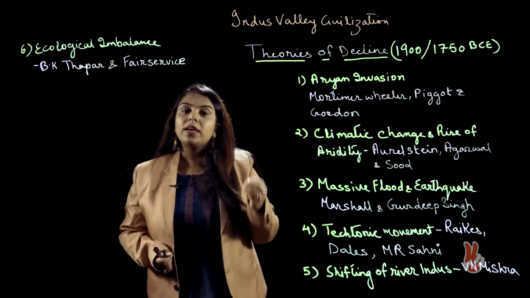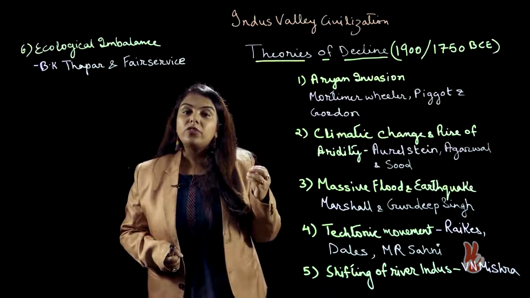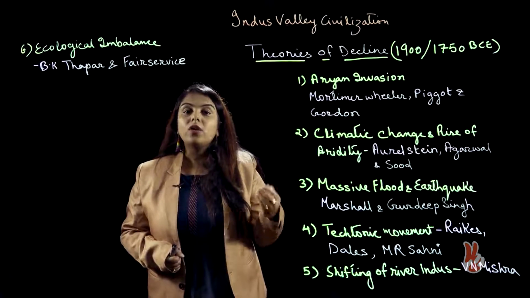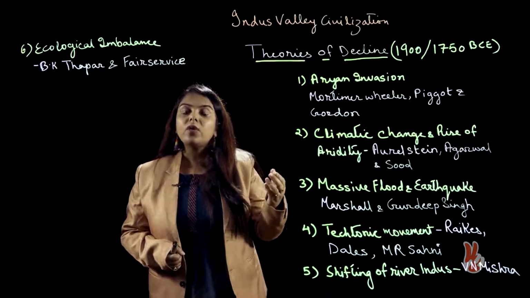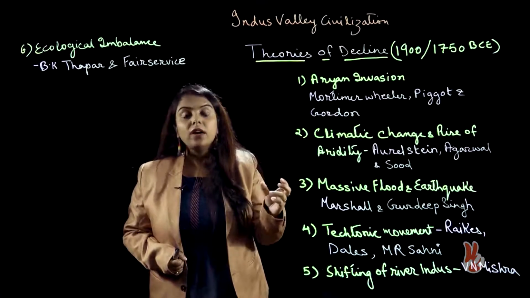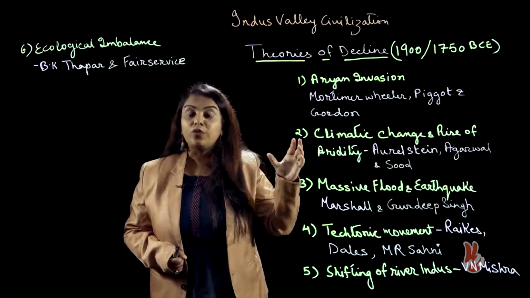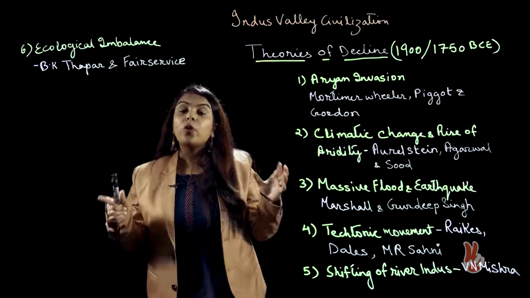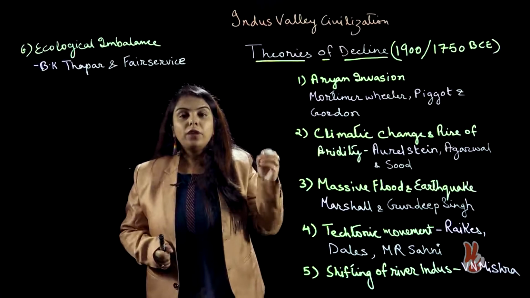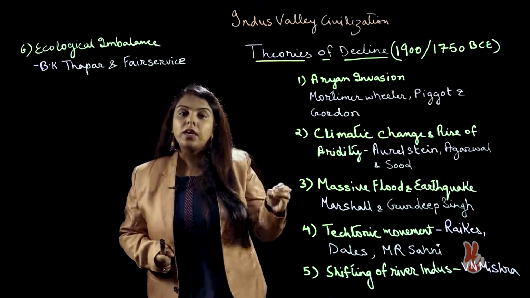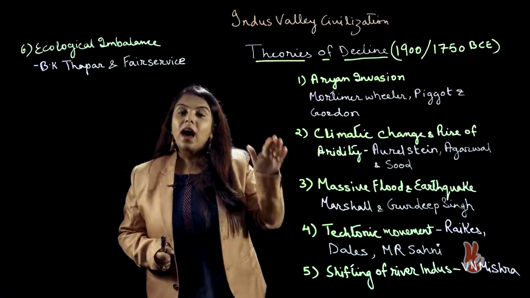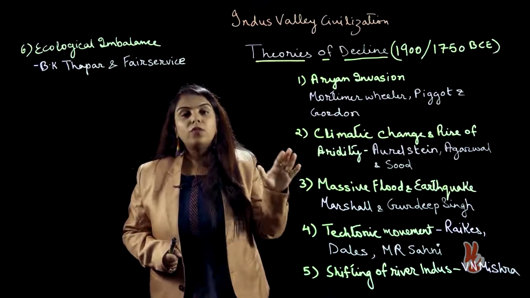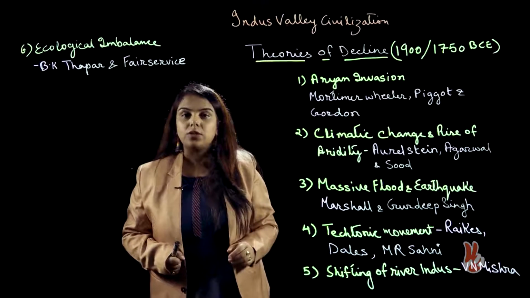He took the instances written in Rig Veda. For example, Aryans called their god Purandhar. Indra was given the name of Purandhar, which means the breaker of fort. And since Harappan cities were made of fort or citadel, Mortimer Wheeler based his theory on this concept that Aryans were a warring tribe who came and destroyed the forts of Harappan civilization.